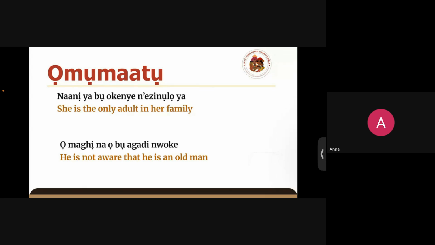Wear their face cap, sag their trousers, wear their Timberland boots, and then people could see him and say, oh, Ọmaghị na ọ bụ agadi nwoke. He's not aware that he's an old man. Probably because they are flexing, they are choosing to flex at that age. So it could be used in that context, which is actually very common.